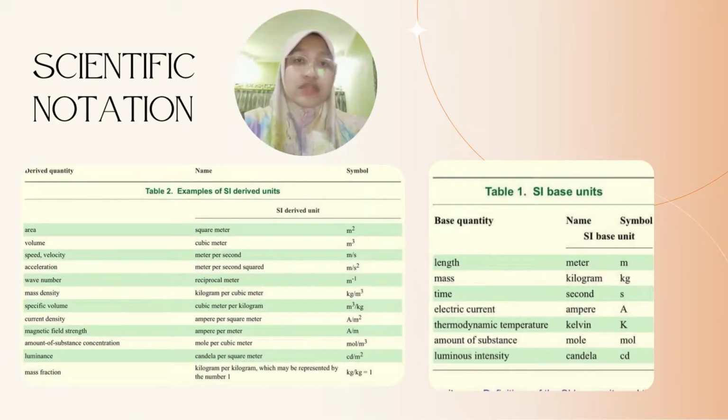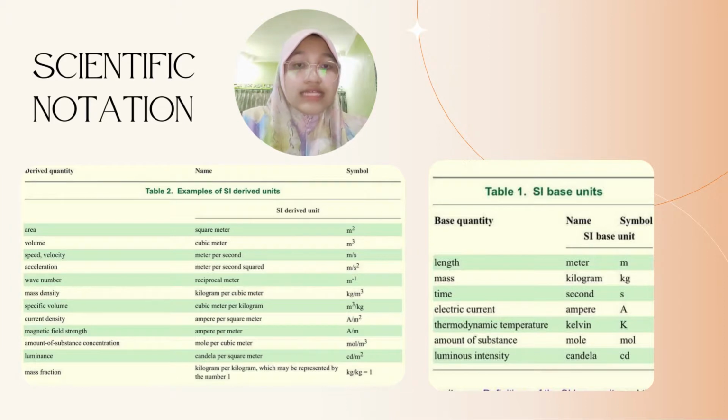Okay, next, the SI units for derived quantities. First, area: the SI unit is square meter. Volume: cubic meter. Speed and velocity: meter per second. Acceleration: meter per second squared. Wave number: reciprocal meter. Mass density: kilogram per cubic meter. Specific volume: cubic meter per kilogram. Current density: ampere per square meter. Magnetic field strength: ampere per meter. Amount of substance concentration: mole per cubic meter. Luminance: candela per square meter. Mass fraction: kilogram per kilogram, but it can also be represented by the number 1.